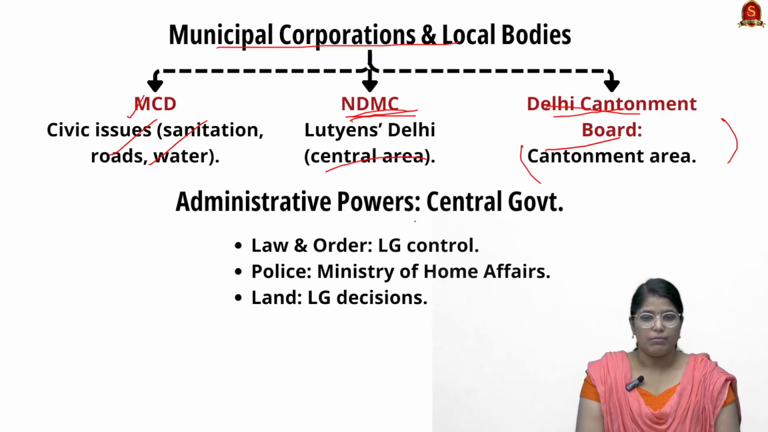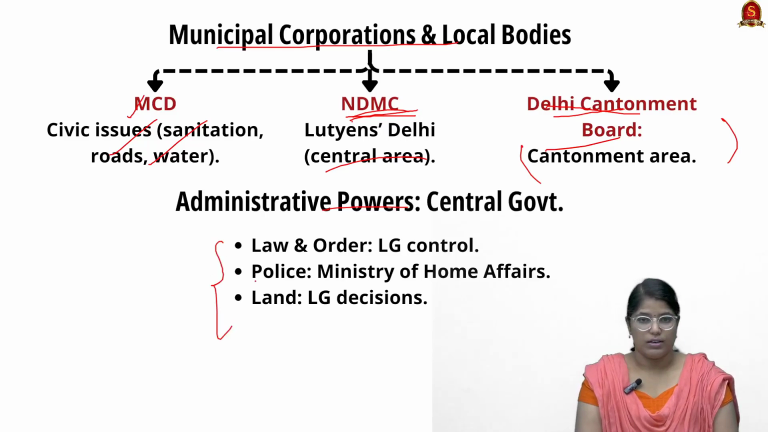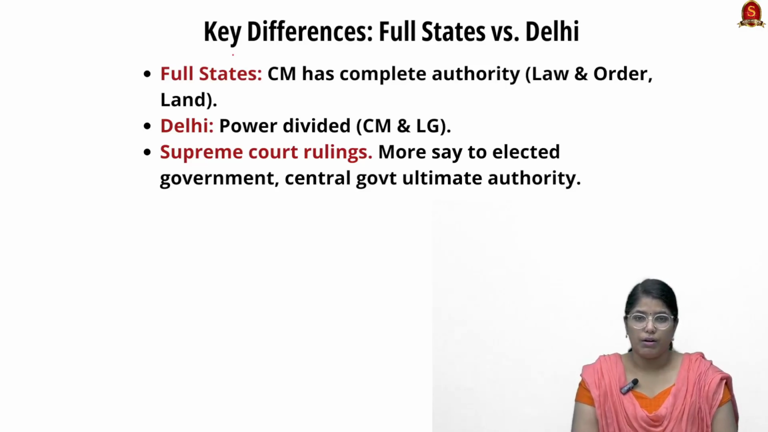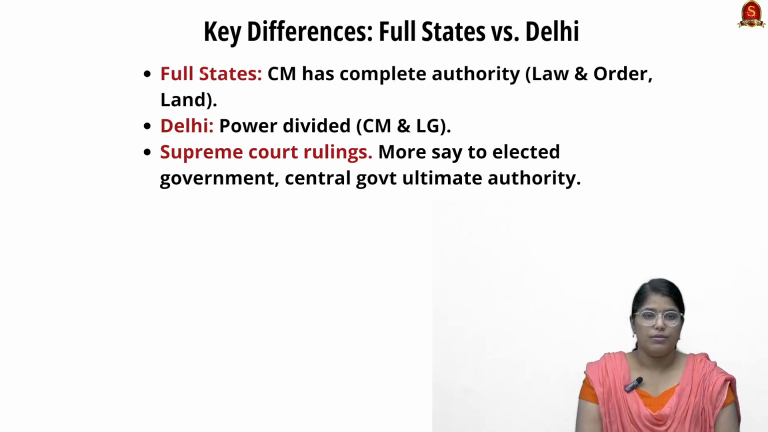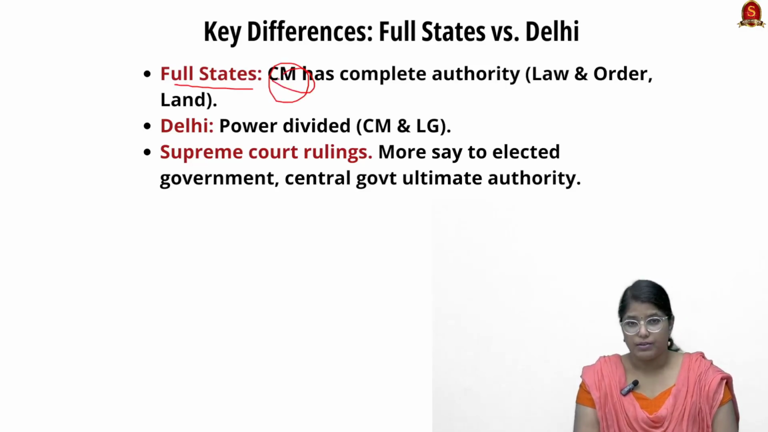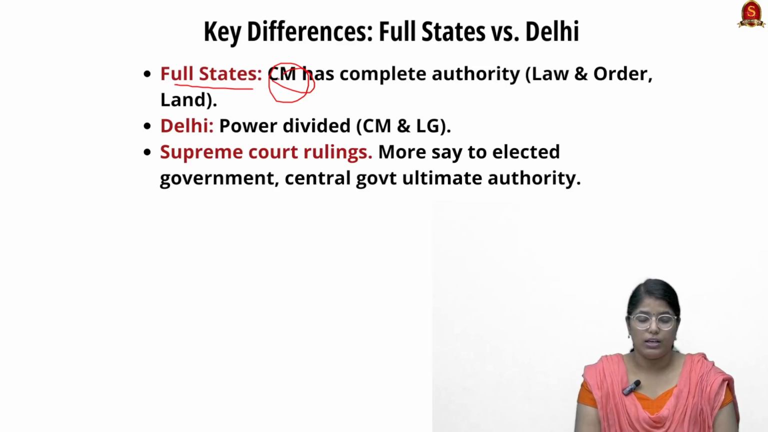Now talking about the administrative power, certain things have been mentioned here which have been discussed already, so you can look at that. Finally, we shall see the key difference between a full state and Delhi. In a full state, the CM has complete control, even authority over law and order and land. But when it comes to Delhi, the power is divided between the CM and the Lieutenant Governor.